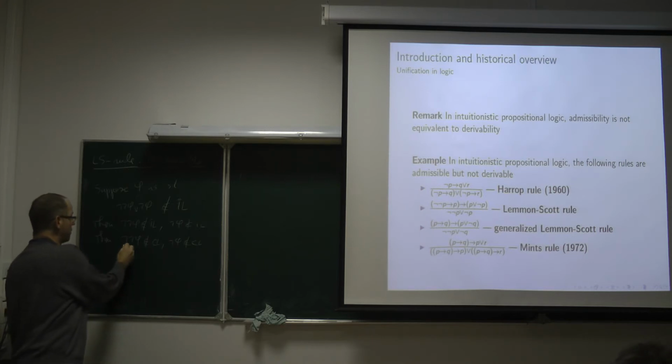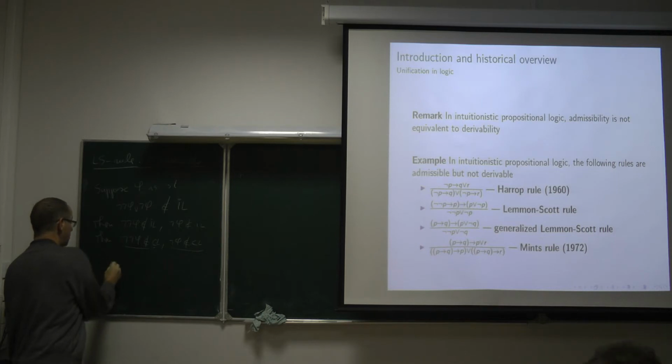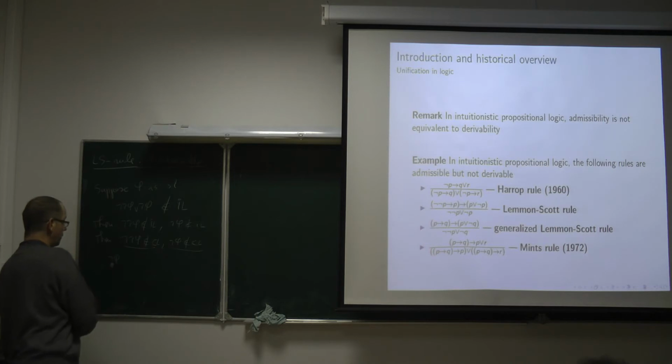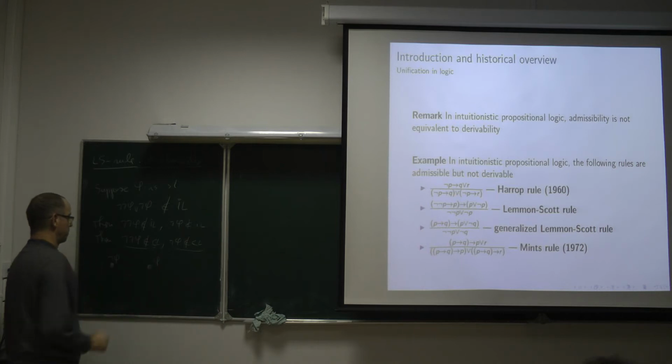And therefore there is a classical model in which phi is false, and there is a classical model in which phi is true.